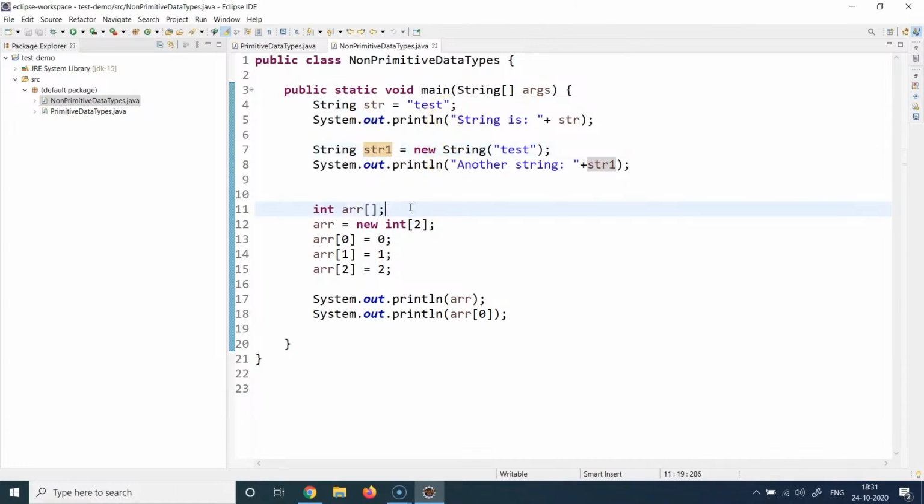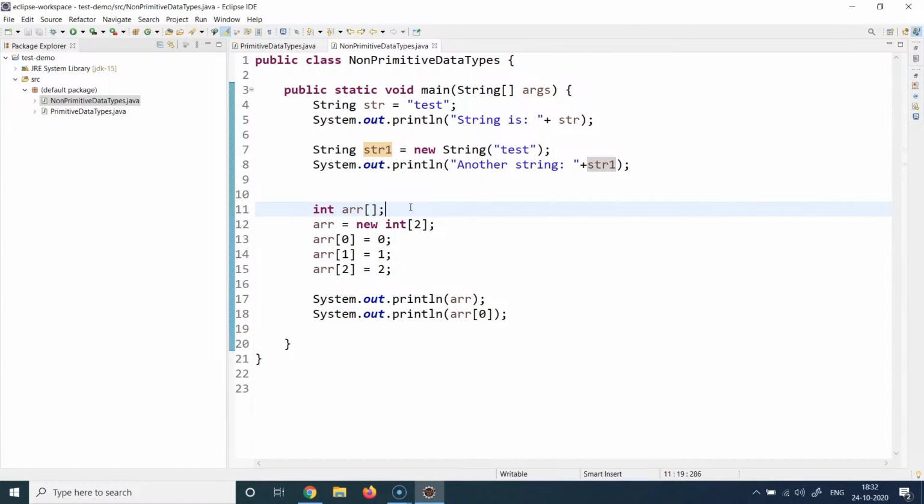Array, like I said, is also a non-primitive data type in Java, and an array can store a continuous sequence of anything. That anything can be a number, characters, or a floating number as well. So the basic idea is that if you want to store a collection or a sequence of multiple values, how do you do that? You do that with the help of arrays.